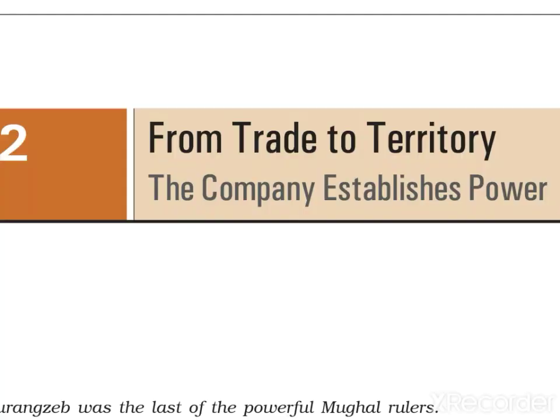Okay students, in this history book we have done one chapter and today we are starting chapter 2, From Trade to Territory. The company here means the East India Company. The British East India Company establishes power. In this chapter you will learn the story of how the Britishers first came as traders and then established themselves as rulers of this subcontinent.